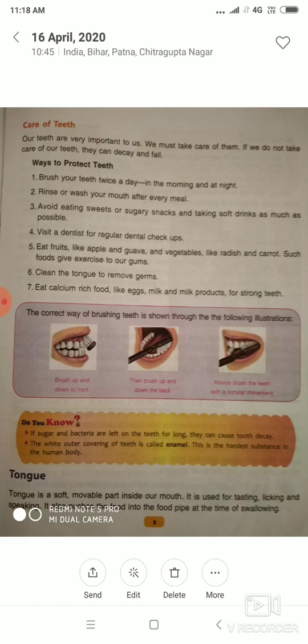Rinse or wash your mouth after every meal. Avoid eating sweets and sugary snacks and taking soft drinks as much as possible. So don't take these items: snacks, soft drinks, sweets. Avoid these things. Visit a dentist for regular dental checkups. Eat fruits like apple and guava and vegetables like radish and carrot. Such foods give exercise to our gums.